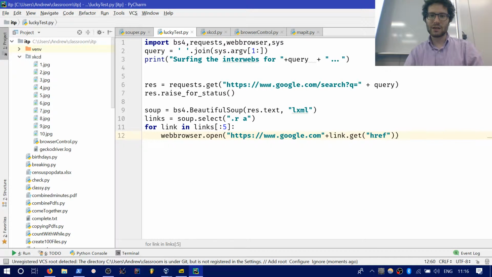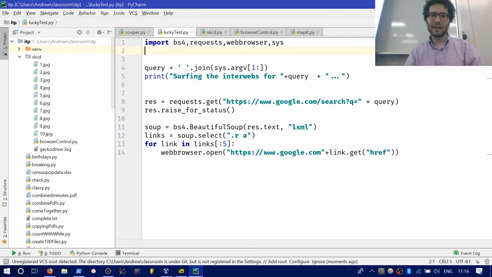So right now we're going to work on a very short script. The idea is that I'll have a command line script, and when I run it, it's going to open up a whole bunch of tabs for a particular search result, right? So it will work like this.